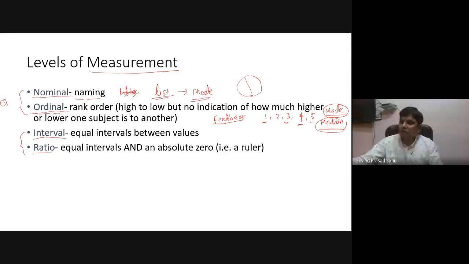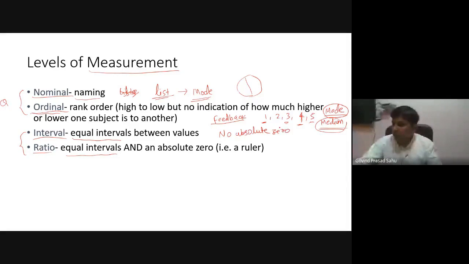Next are interval and ratio. Here the data are divided into equal intervals, in both cases, as the name suggests. The only difference between interval level data and ratio level data is that interval level data has no absolute zero. What is the meaning of no absolute zero?